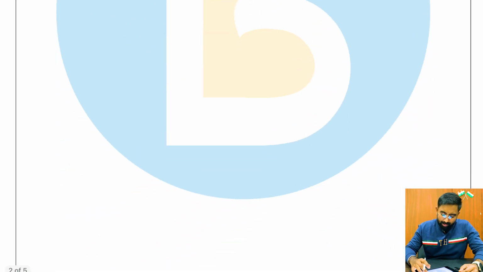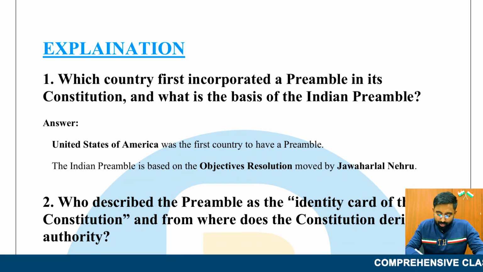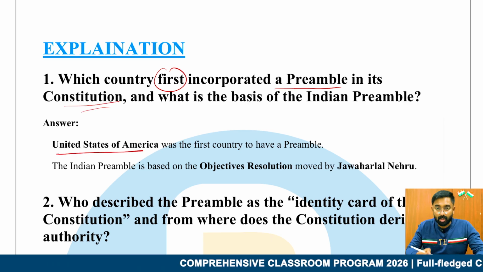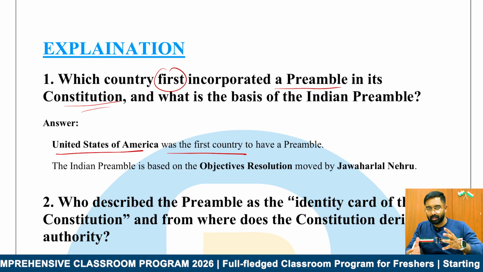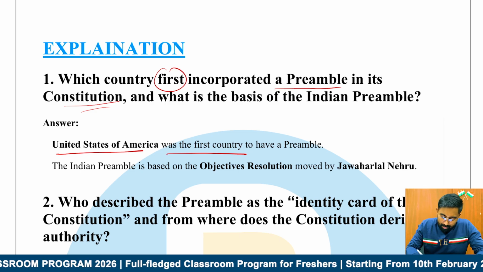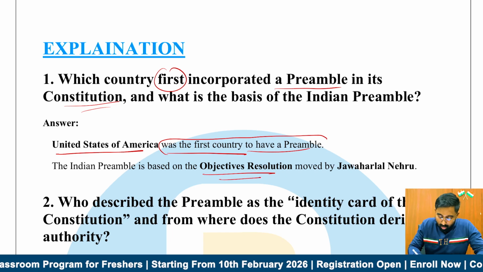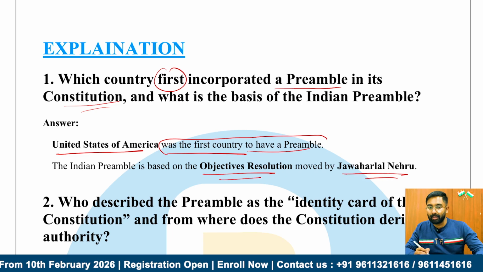Now let's quickly discuss the answers as well. Question number 1: which country first incorporated the preamble in its constitution? The answer is USA, right? It starts from "We the people of India," and we have directly incorporated the same thing from the USA, which was the first country to have a preamble. And the Indian preamble is based upon the objectives resolution moved by Jawaharlal Nehru.